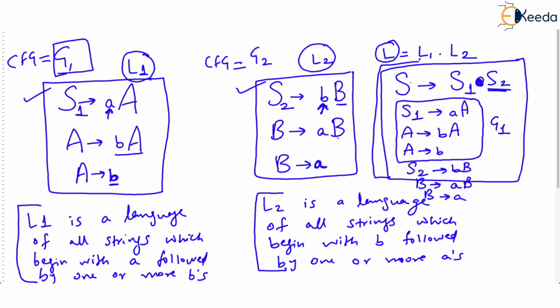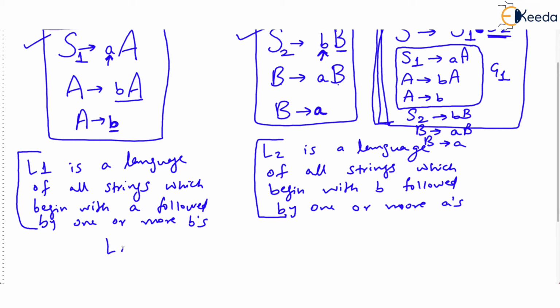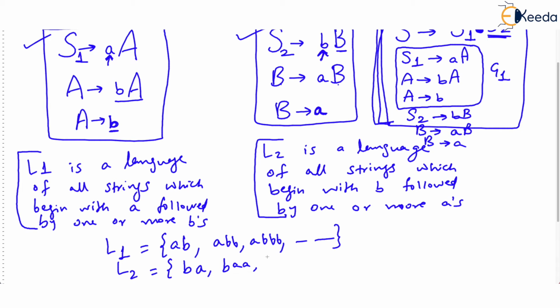Correct? What will be the language generated by this grammar, by the way? It will be all strings of a certain form. Let's see. First of all, let's write a few strings of language 1. Remember, language 1 has first letter a, followed by one or more b's. So the smallest string will be ab, next will be abb, next will be abbb, and so on. And language 2 has all strings which begin with b, followed by one or more a's. So we will have ba, baa, baaa, and so on.